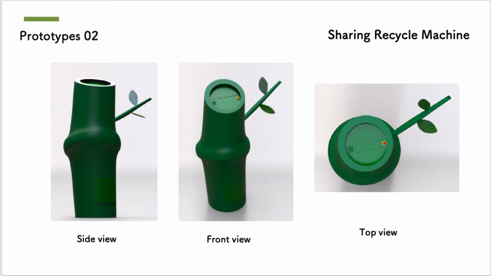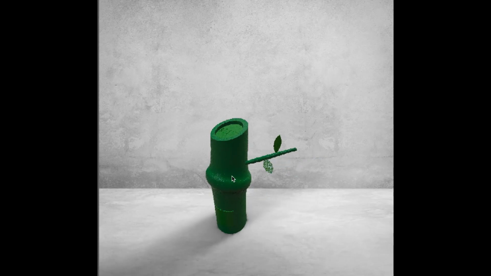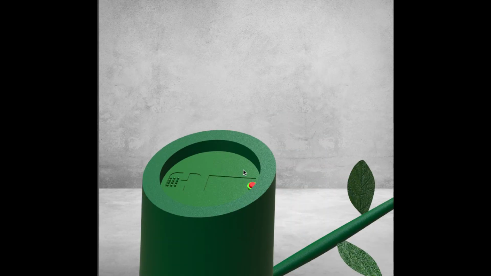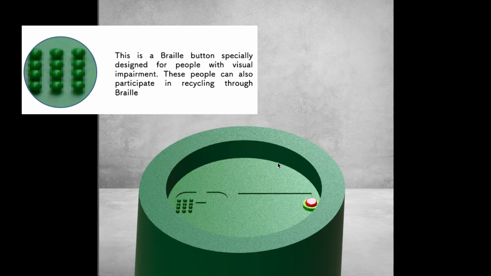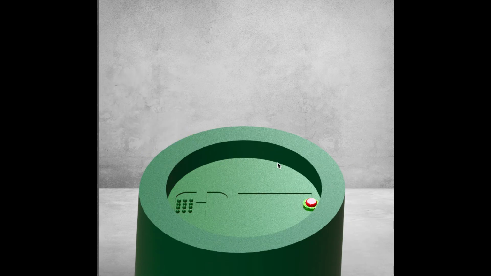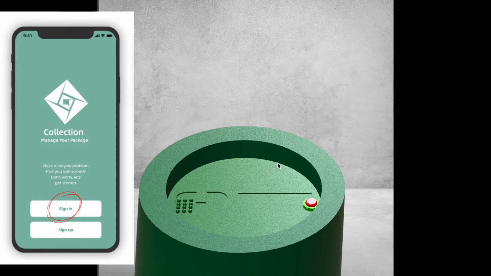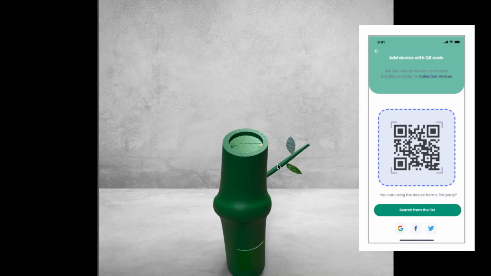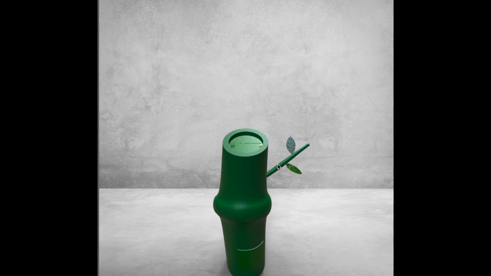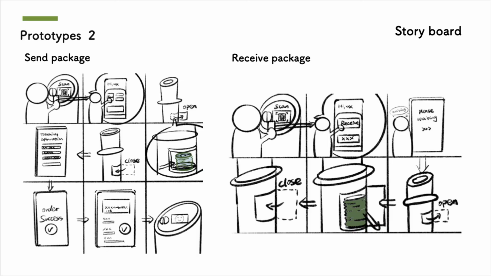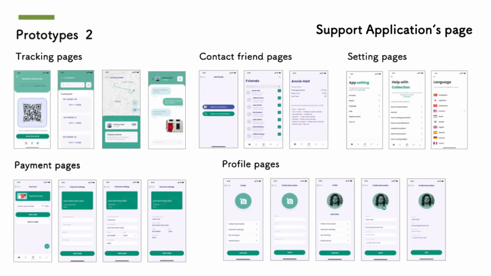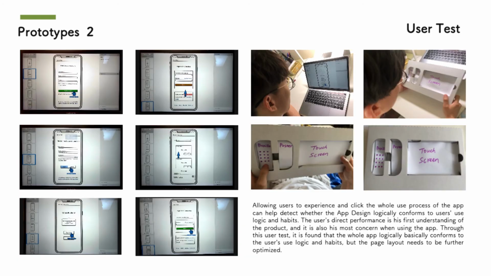Prototype 2 is a shared packaging box machine based on the existing design of prototype 1. The machine has a green appearance in the shape of bamboo. On the top of the bamboo is a touchable screen, which is connected to the cell phone app and the scanning QR code. Prototype 2 is also equipped with an application that can find the machine, receive and send packages and calculate points through the app. This is a prototype 2 storyboard. This is a support application page. This is a user test.